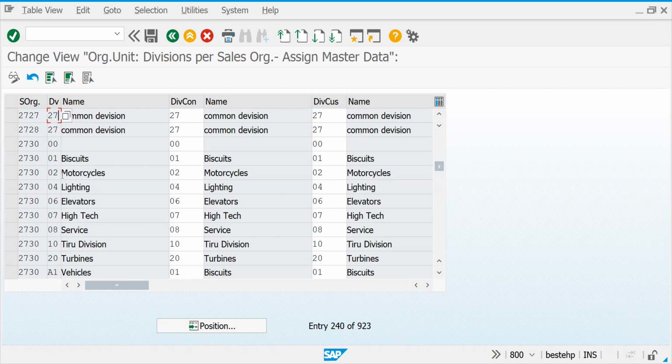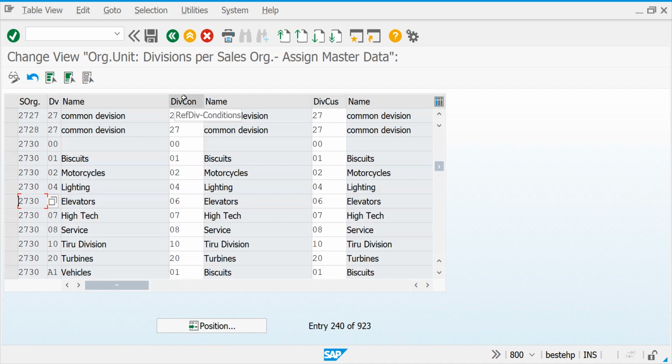Assume someone has created 2730 and has created many divisions: 01, 02, 04, 06, 07. Instead of assigning a separate division, if I create a customer, the same customer can be used in all these divisions. That means I can use it for all divisions of the products. So here one thing is division conditions, that means pricing.